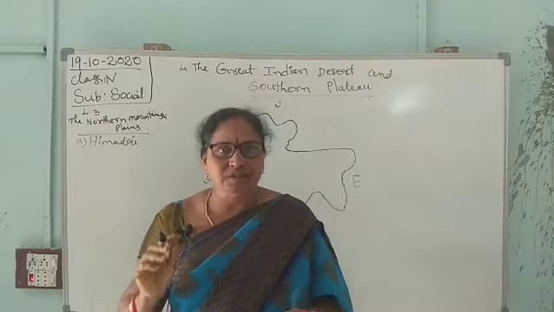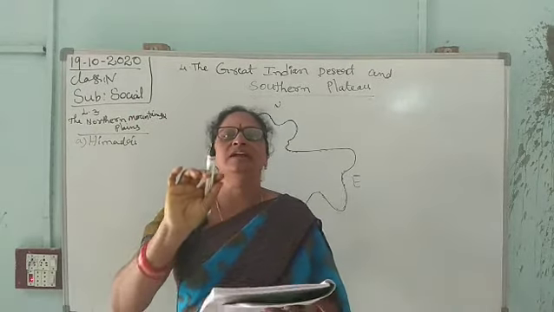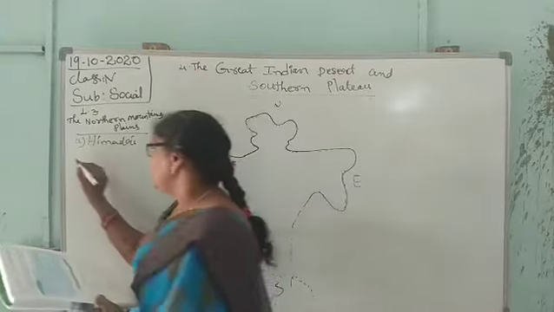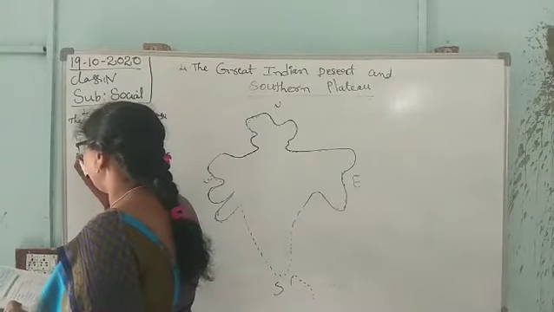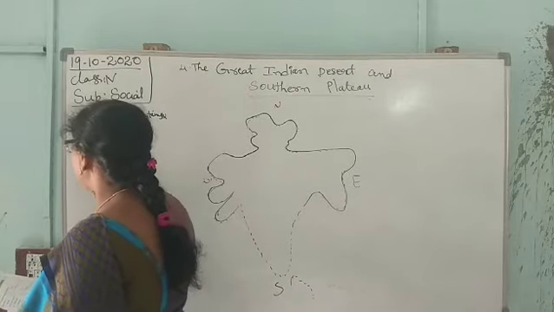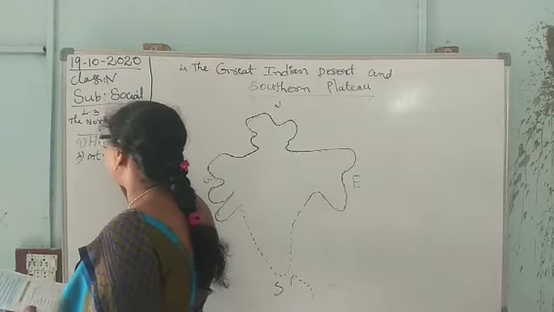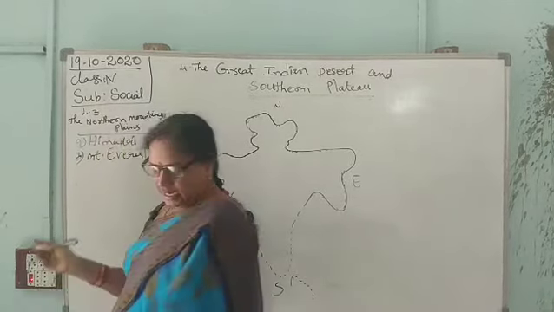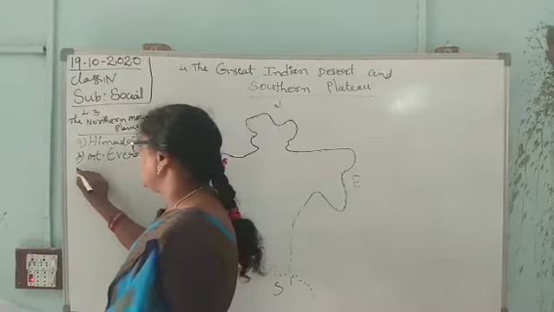Which is the highest peak? The top of the mountain. Which is the highest mountain peak in the Himalayas? It means Mount Everest. Second one is Mount Everest. And Rohtang Pass is in Himachal Pradesh.